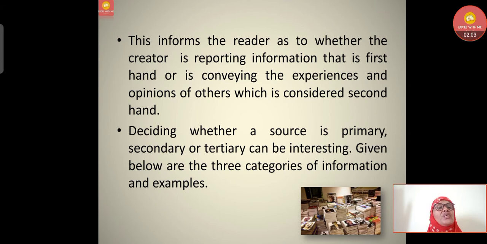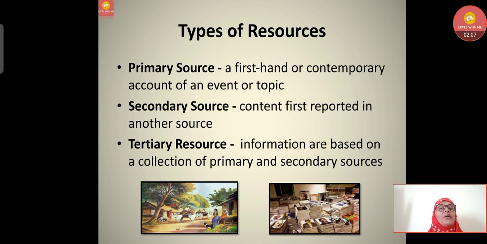Given below are the three categories of information and examples. Let's understand one by one. Now, first of all, types of resources. Quickly understand the literal meaning of these sources. Primary source: a first hand or contemporary account of an event or topic. Directly, if any event is happening, if I am watching that event, and I am telling or writing about it, that will become the first hand information, that is a primary source.